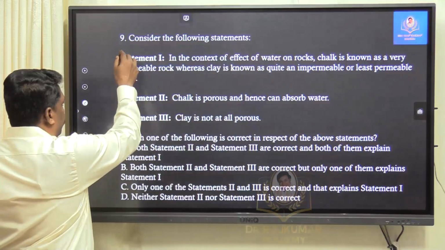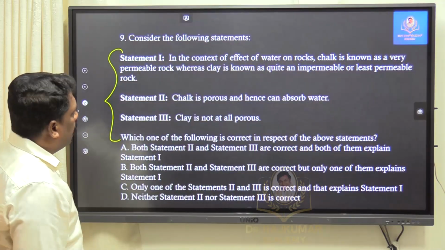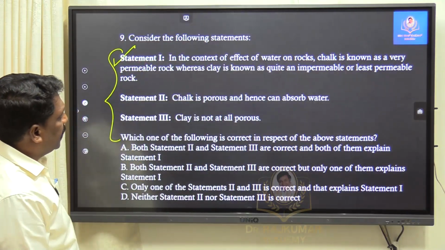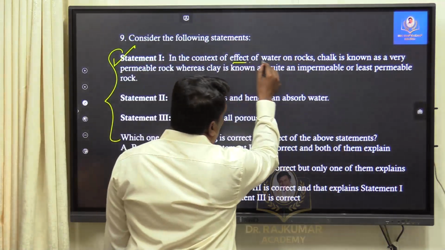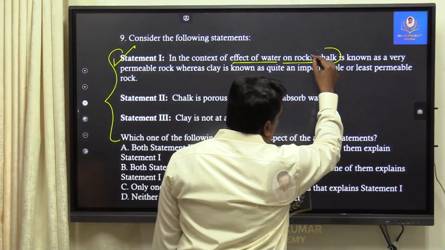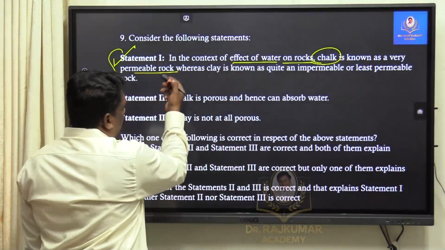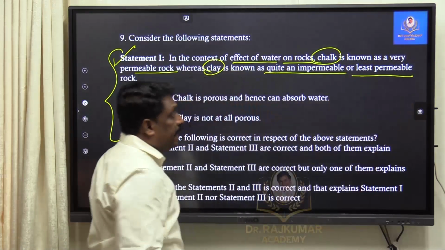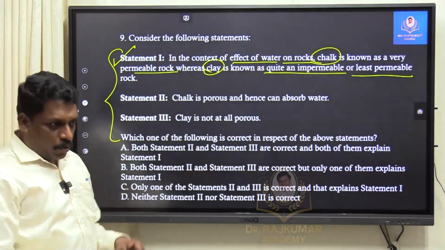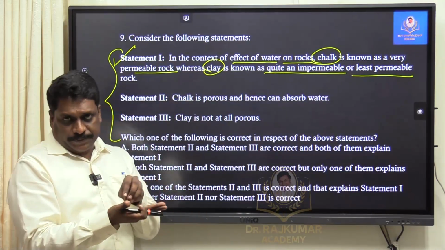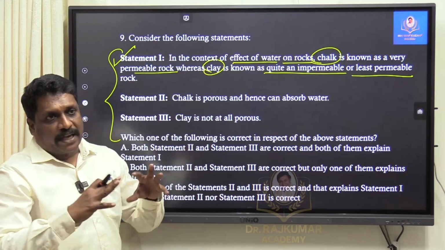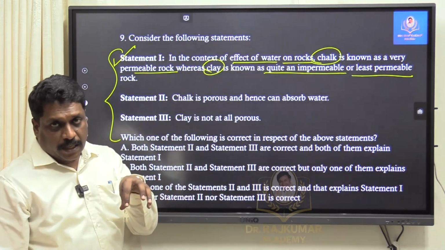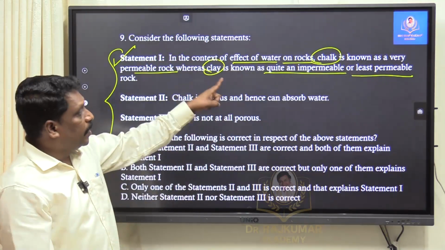I told you this statement, my dear friends, statement 1, by default it is correct. It is a factual statement. What exactly they say? In the context of effect of water on rock, chalk is known as a very permeable rock, whereas clay is known as quite an impermeable rock or least permeable rock. When I talk about water percolation, chalk, right? Wherever I have more of calcium carbonates, I will be having this chalk. Chalk, percolation of the water will be more, correct? Permeability will be more, but clay, the permeability is less.